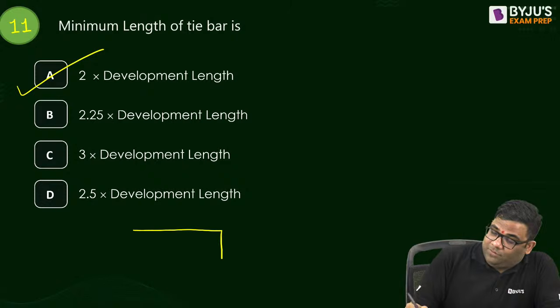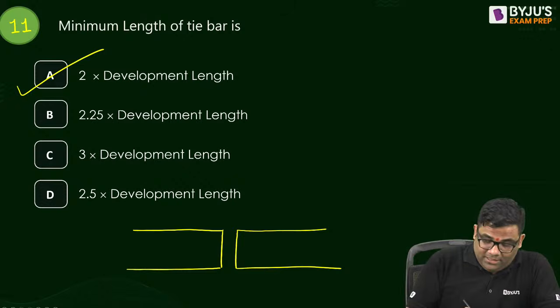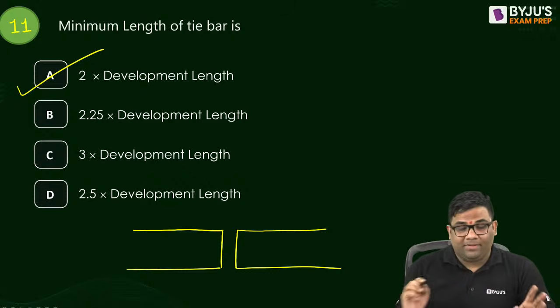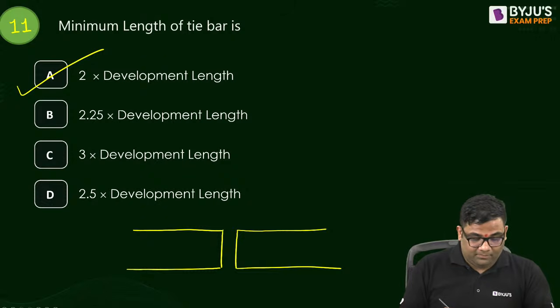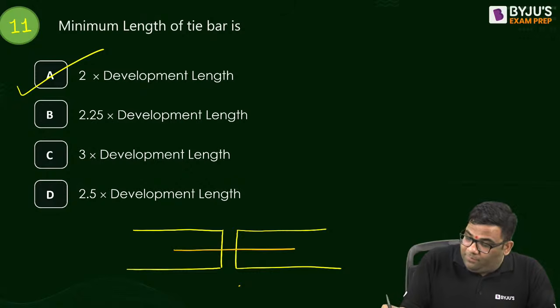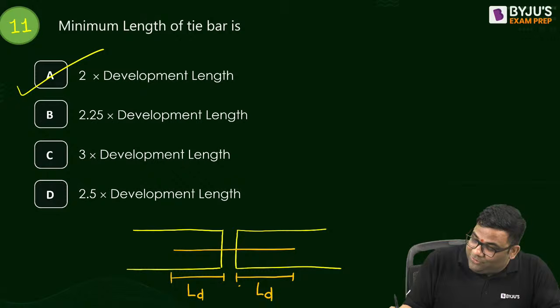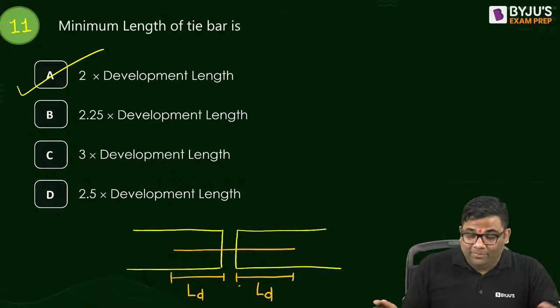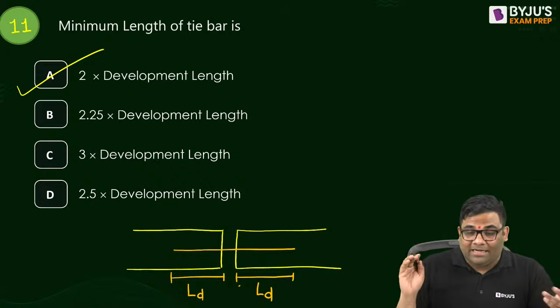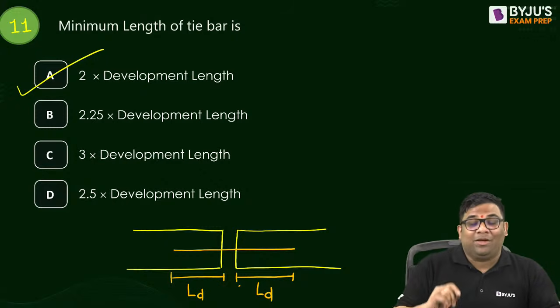Suppose this is a concrete slab, and this is another concrete slab. It will have some gap. This is a longitudinal joint, so some gap will be there. Now, if I give a tie bar like this, at least you will embed LD here and at least LD here. So it should be minimum 2 times LD plus some gap, but that gap is not mentioned, so at least it should be 2 times the development length. They can even ask a question on the development length of the tie bar.